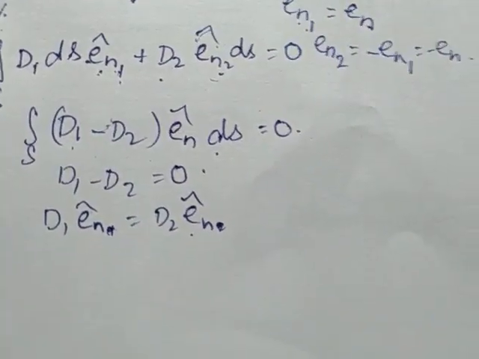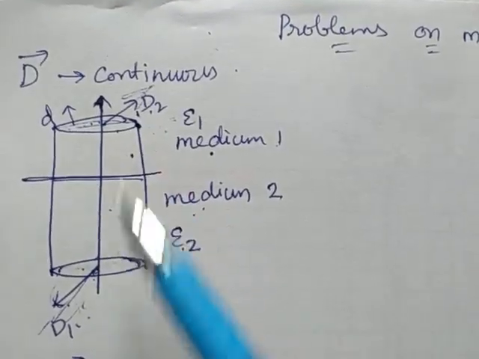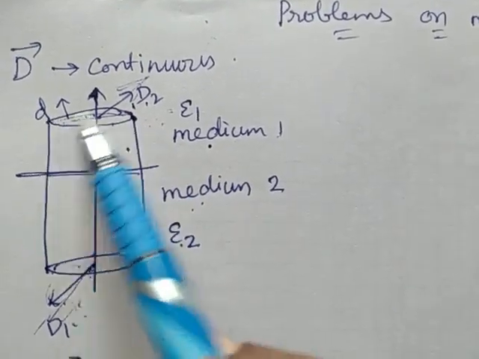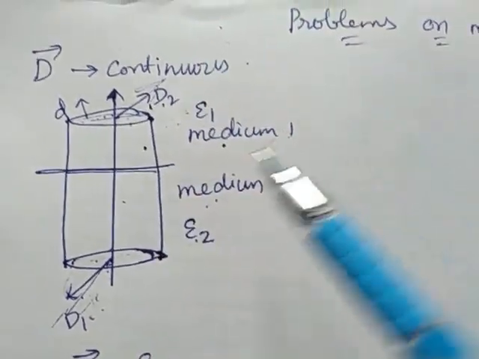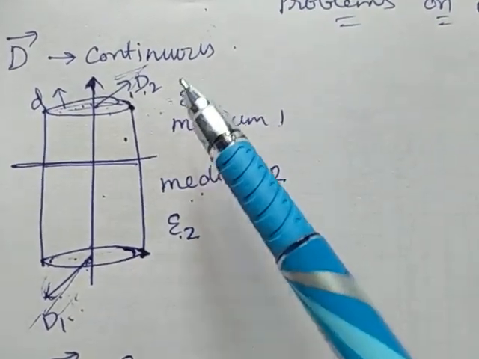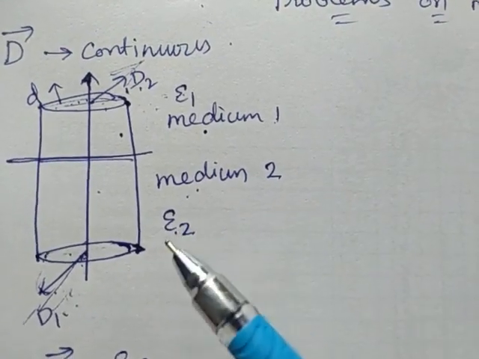So we have proved that D is continuous. First we considered two mediums, enclosed with a disk of very small thickness, where epsilon 1 is the permittivity of medium 1 and epsilon 2 is the permittivity of medium 2.